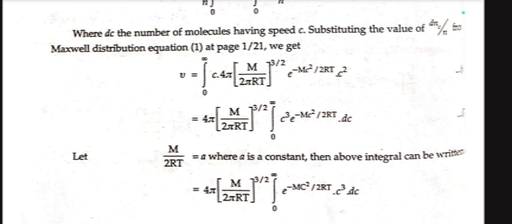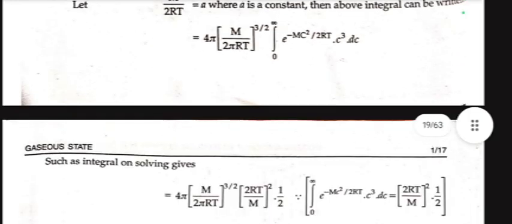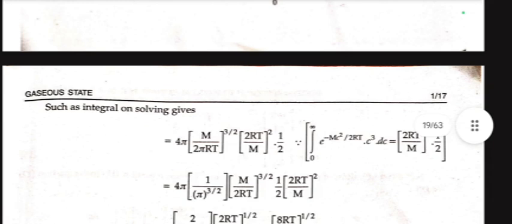Let m/2RT equal a, where a is constant, then the above integration can be written accordingly. Solving this integral gives us v equals under root 8RT by πm.